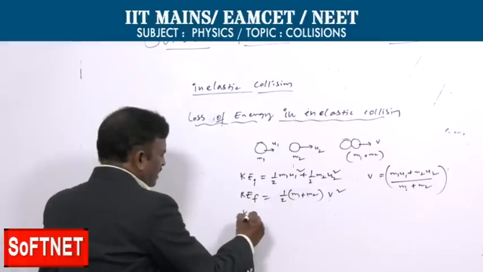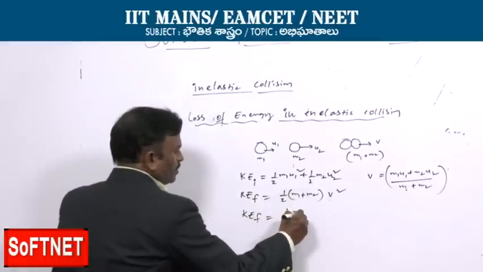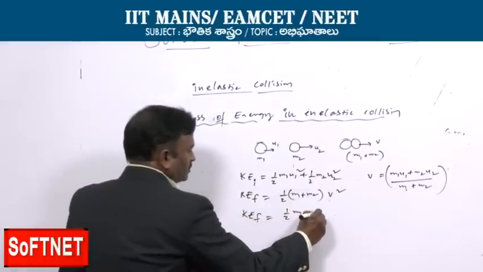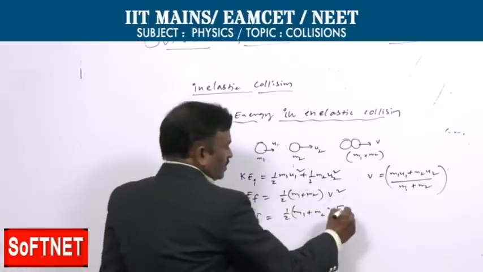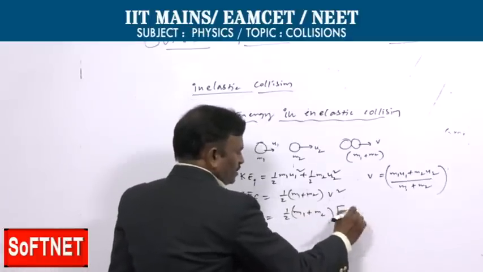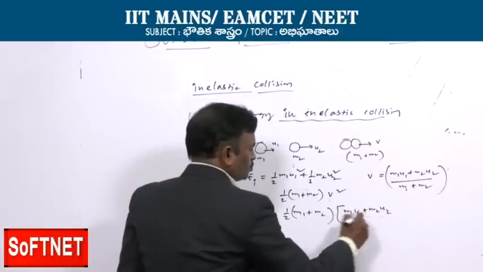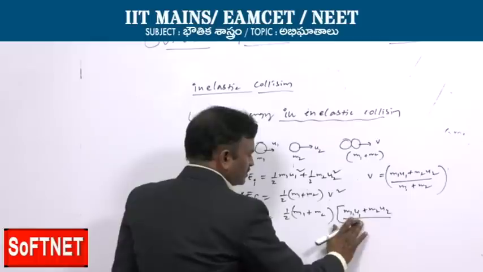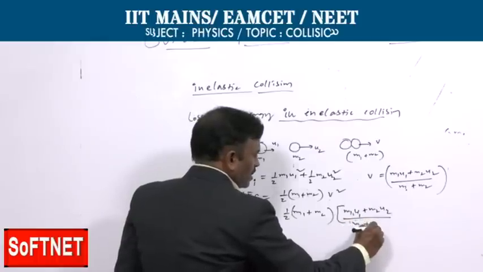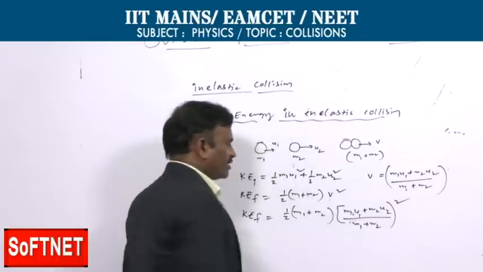Then kinetic energy final is half into (m1 plus m2) into ((m1 u1 plus m2 u2) by (m1 plus m2)) whole square.